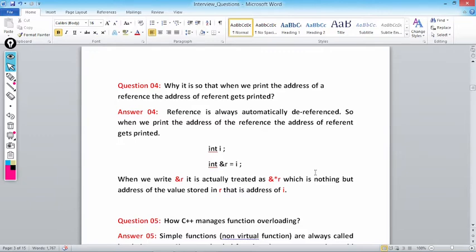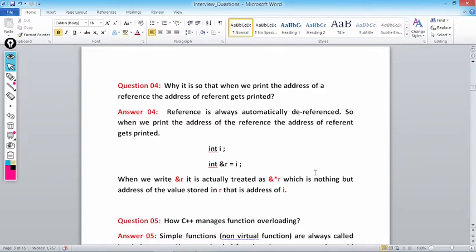So basically the difference between a reference and a pointer is, for a pointer we have to use the asterisk sign, that is we have to dereference the pointer to access the value, whereas in the case of references they are automatically dereferenced. Ultimately references are also pointers, not pointers, they are constant pointers basically, which are automatically dereferenced by the compiler to access the value. So when we print the address of the reference, the address of the referent gets printed.